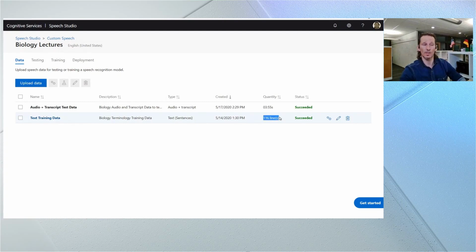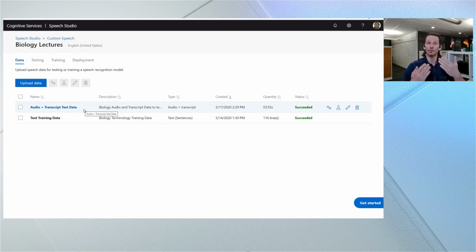And it's really only 116 lines of text. I want you to be aware of that and keep that in mind. And so it doesn't take a lot. And if you're in your particular industry, you probably have a lot of text data that is relevant to your industry terminology. The other piece of data I've uploaded is audio and transcript test data. So those are audio files that represent the types of audio I want to be good at recognizing, and transcripts that are an exact representation of what is being said in that particular piece of audio, so I can use that for testing.